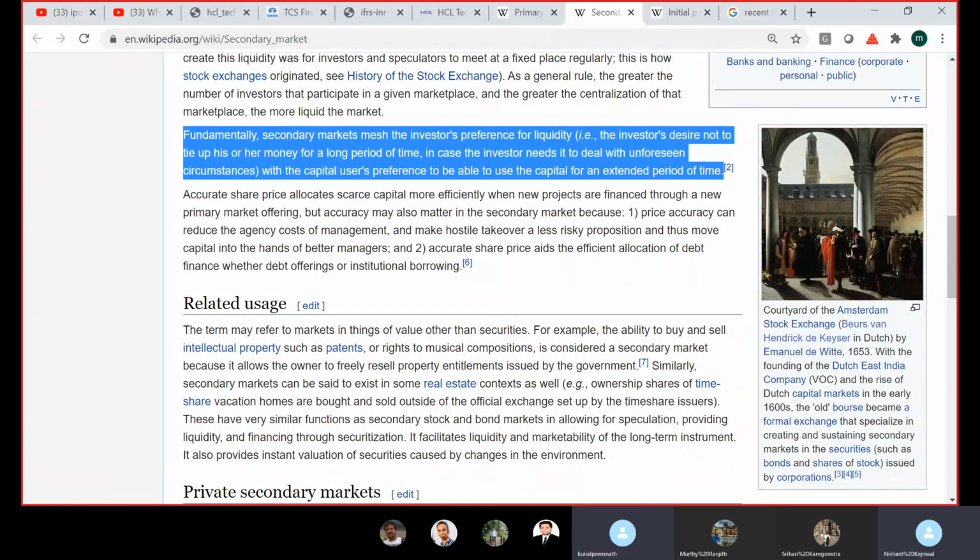Okay, so guys, go through all these 4 in detail. I will cover some of it in the next few classes, but these 4 should be very crystal clear to all of you. What is the importance of IPO? When does a company go for an FPO? Why does a company go for an FPO? Why does a company go for IPO? How does a company go for IPO? How does a company go for FPO? Why does a company go for OFS? How does a company go for OFS? Why does a company go for a rights issue? How does a company go for a rights issue?